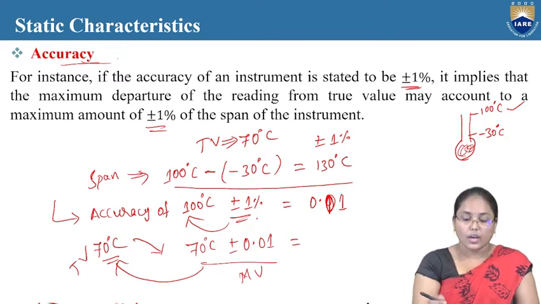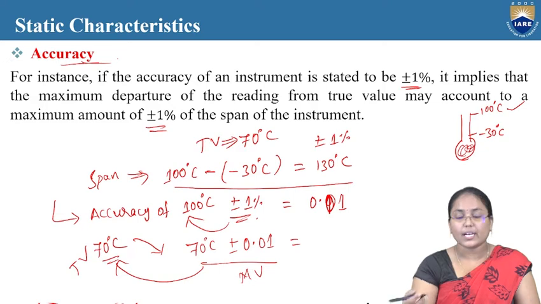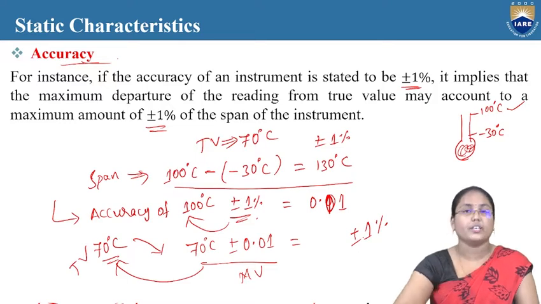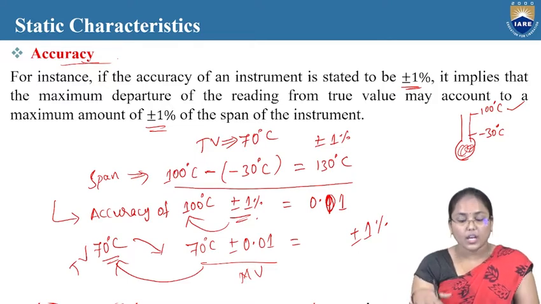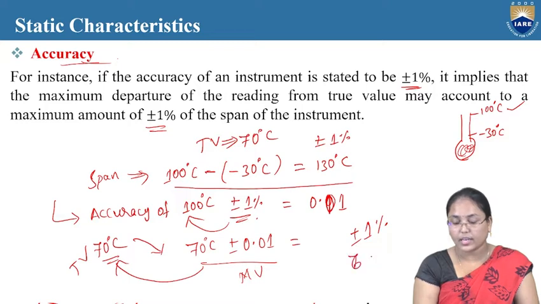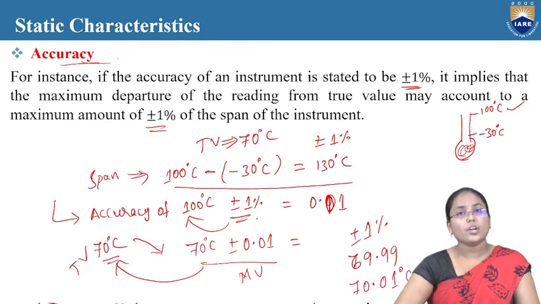And also, if it is said that the instrument is plus or minus 1% accurate, then if the measurement I got is 69.99 or 70.01 degrees Celsius, even after getting this output, I can assume by looking at these values that it might be near to 70.